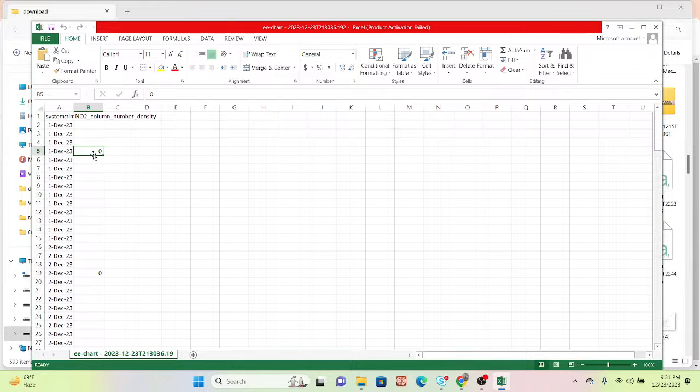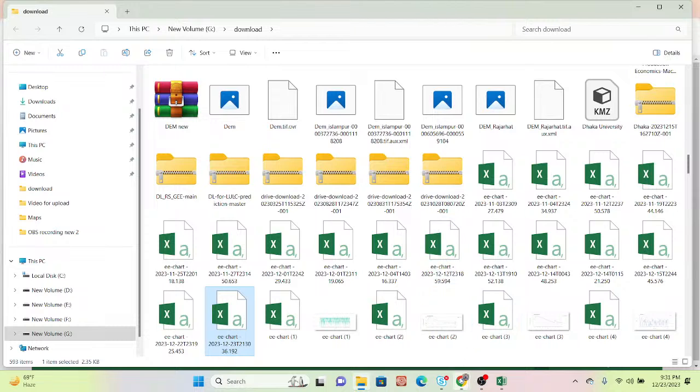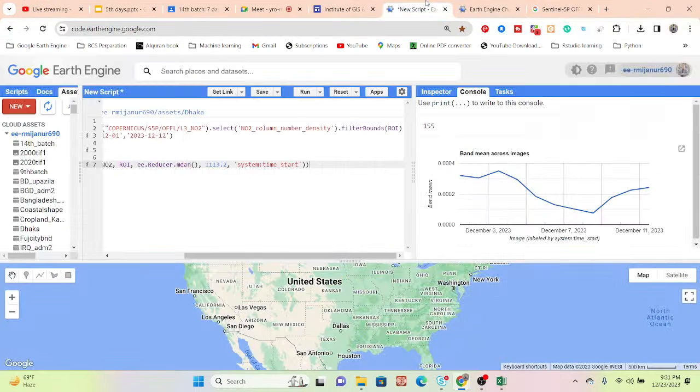But when you download the data as an Excel file or CSV file directly without creating the chart, then it shows the raw value. So that's why this time I also show you how we can easily download the Excel file or CSV file, because at this time the chart looks like 0. It did not provide any value, but it has a value. This value is very small. So that's why it shows as a rounded figure 0. You can see all values show as a 0.